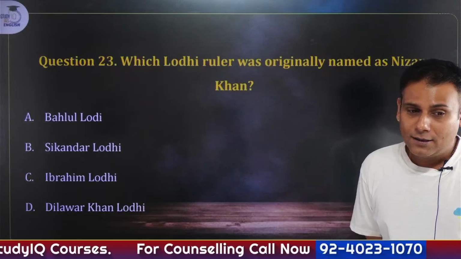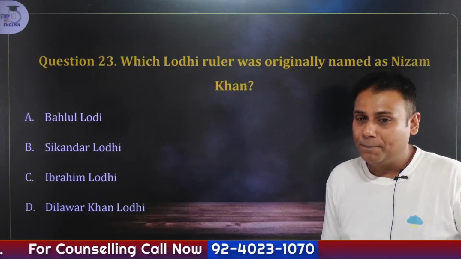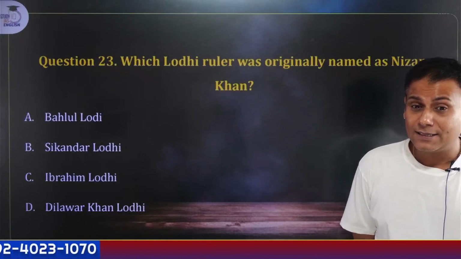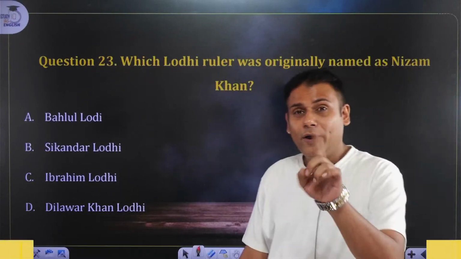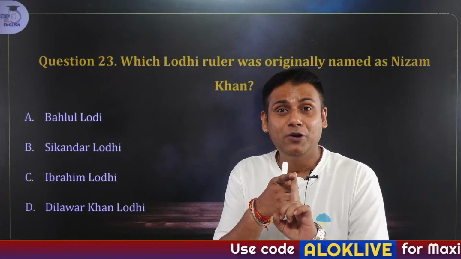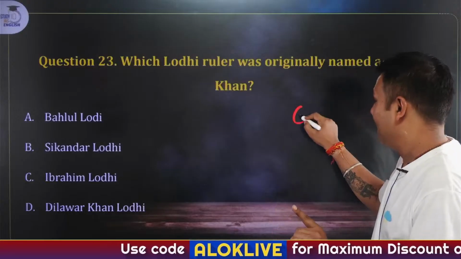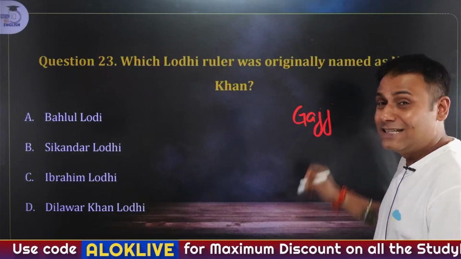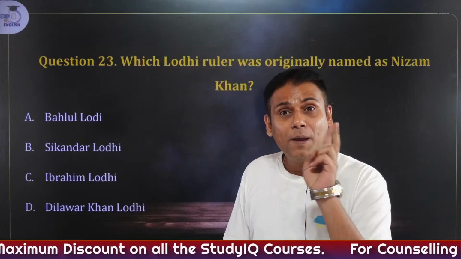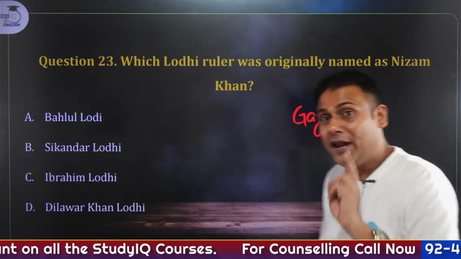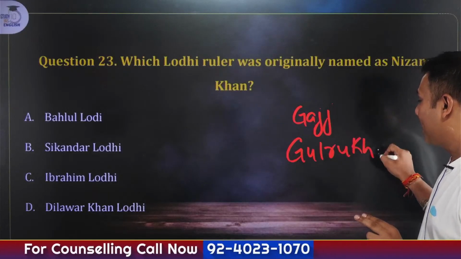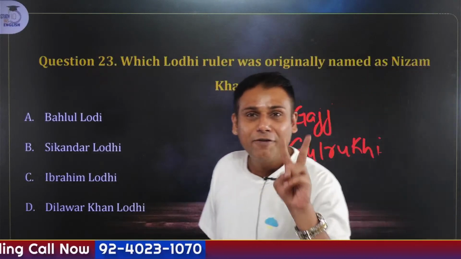Nirmala, you have answered A. That is a wrong answer. He ruled for the longest tenure, but he was not considered the greatest. I'll give you a hint. This person also introduced a land revenue system called Gaj. Second hint: he wrote poems on the lifestyle of the people at that time, and the pen name of the poems was Gulrukhi. I have given you two hints.